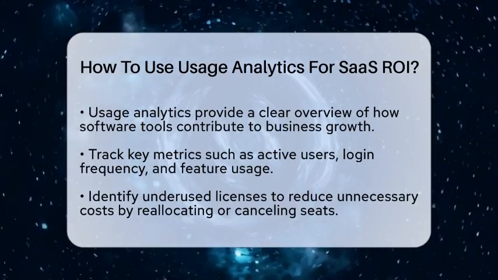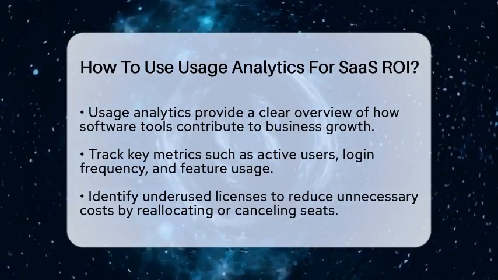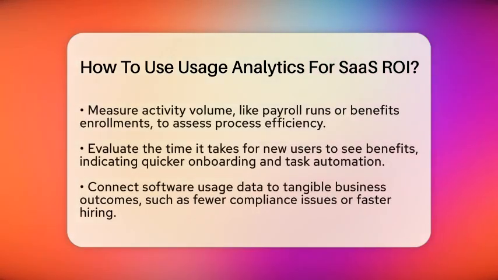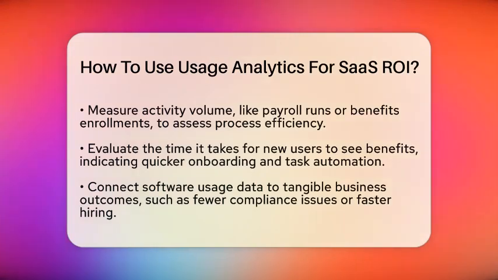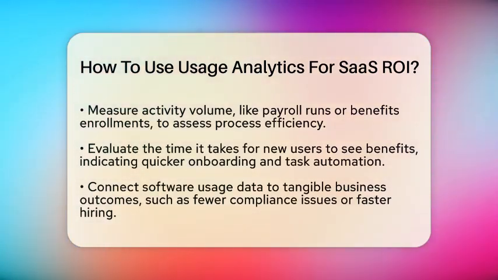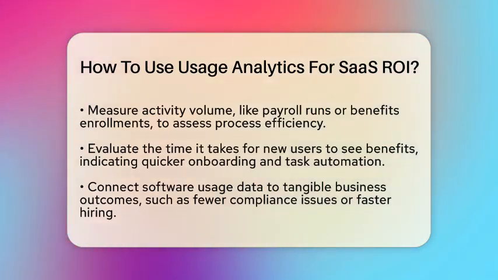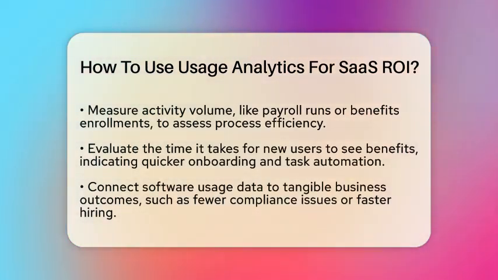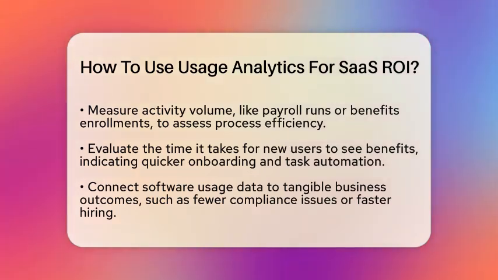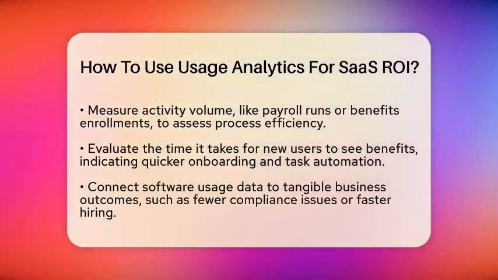Next, measure license utilization by comparing the number of purchased licenses to those actually in use. If you bought 100 licenses but only 50 are used, you can cut costs by reducing unnecessary seats. Look at activity volume too. For example, in human resources software, how many payroll runs or benefits enrollments happen each month? Are these numbers improving over time? This shows whether the software is making processes more efficient.